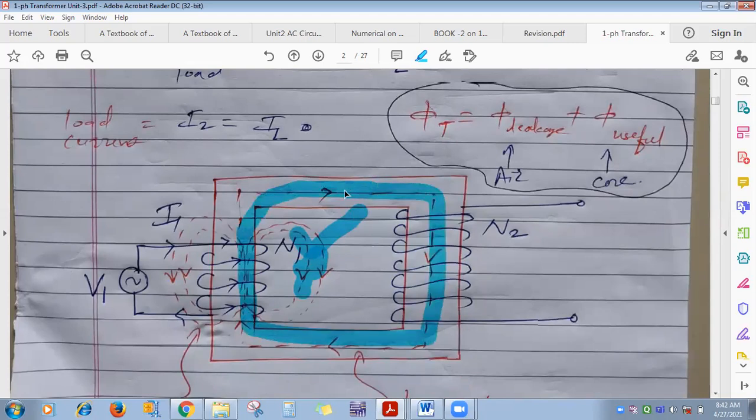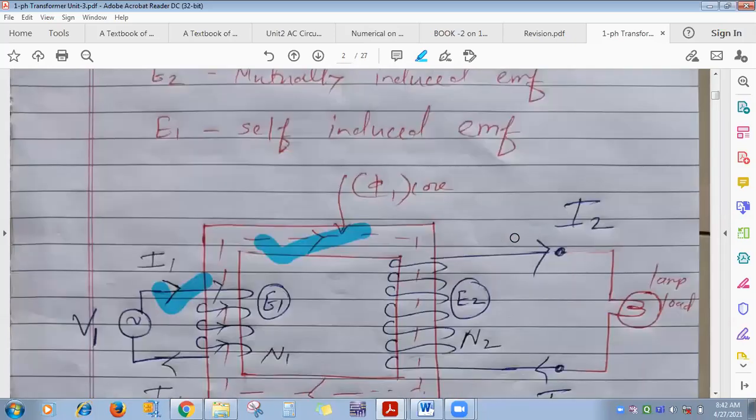Okay, no core loss is there. Again, what else? This is all about the ideal transformer. Is it possible? It's not. But for ideal transformer, which one is the correct statement? Like this question: for practical transformer, which one of the following is the correct statement? Like this. So just go through the points of which one is called as the ideal transformer.